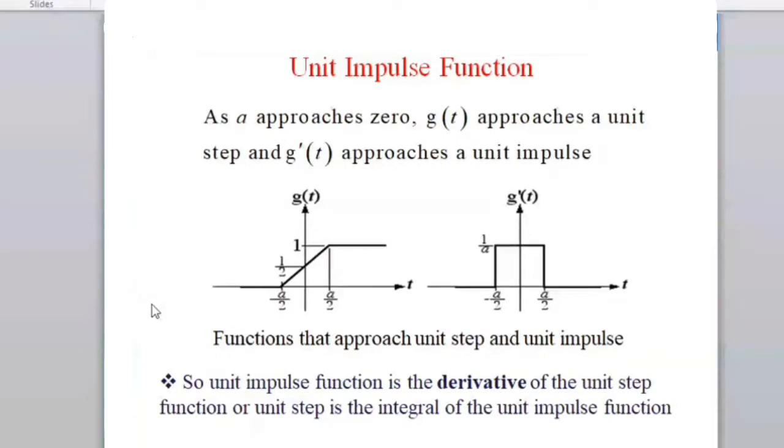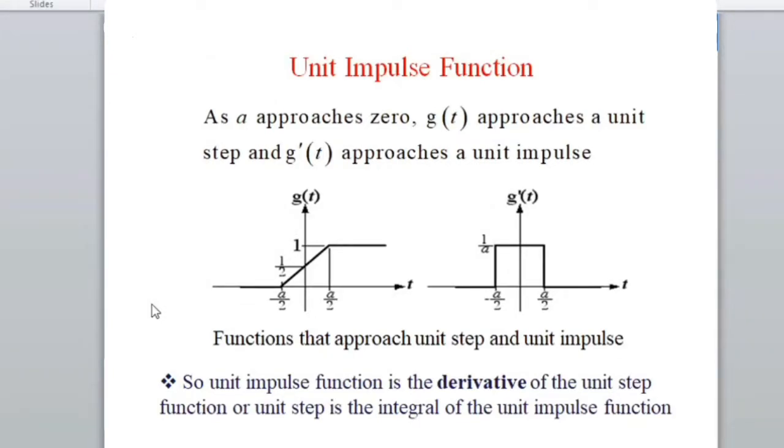So similarly, the unit impulse, step, and ramp, as well as the parabolic, if you go one bit higher, will be a parabolic function as well. But the physical implication of the impulse signal is that, very roughly, I can say that impulse is force into time. So when a force is applied for a very small instant of time, we call it an impulse function.